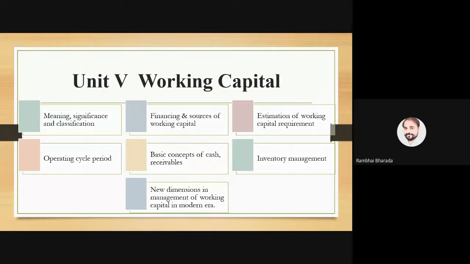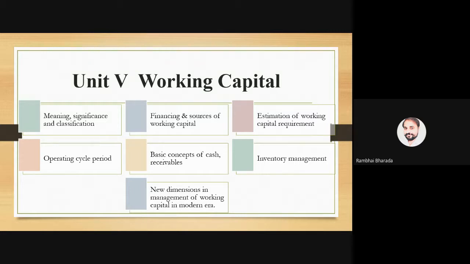Okay, so here working capital, very good. Current assets minus current liabilities means working capital. Let me explain in a simple line. Equity capital, preference capital or a bank loan are all for the long term, more than 1 year. But the money or fund required for day-to-day operations, day-to-day activities, is known as working capital.